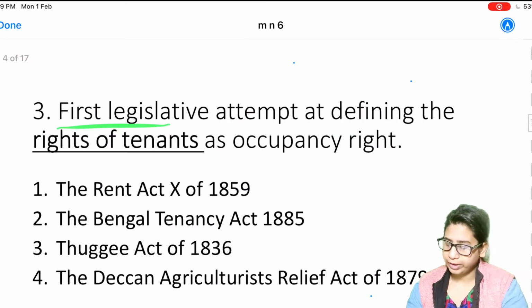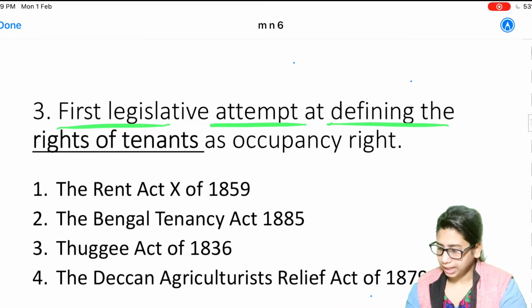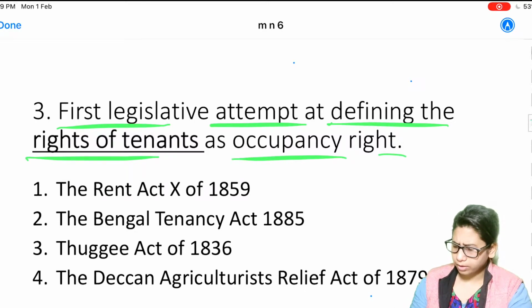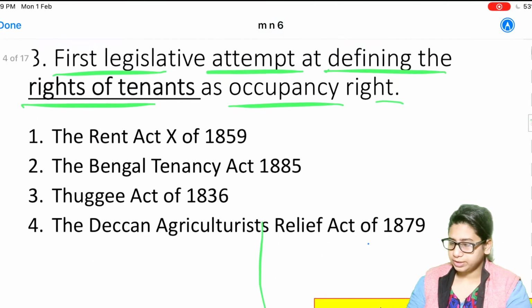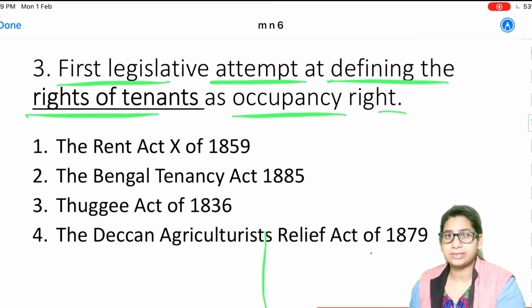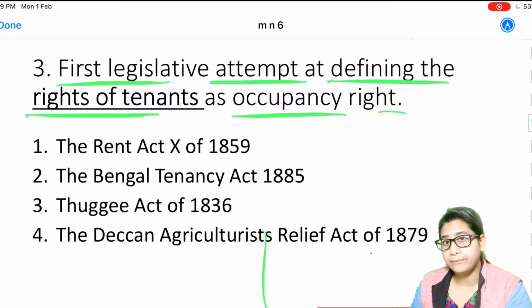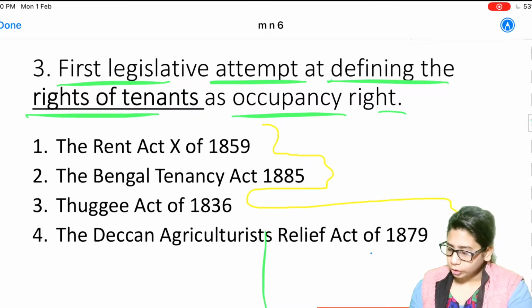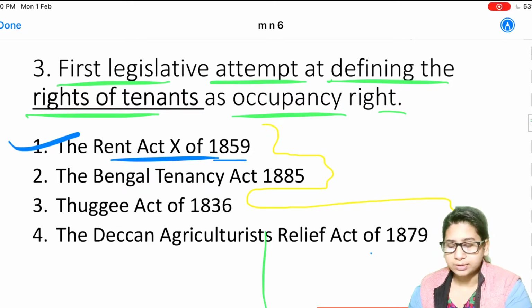Next question is, the first legislative attempt at defining the rights of tenants as occupancy right was. So the first time tenants were given rights as occupants on the land, as they had been tenants for a very long time. Options are the Rent Act 10 of 1859, the Bengal Tenancy Act 1885, Thugee Act 1836 and the Deccan Agriculturist Relief Act of 1879. So this was granted with the Rent Act 10 of 1859.